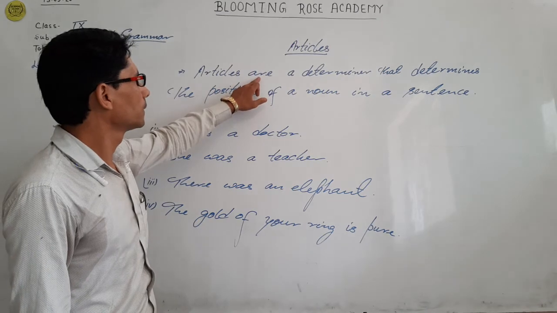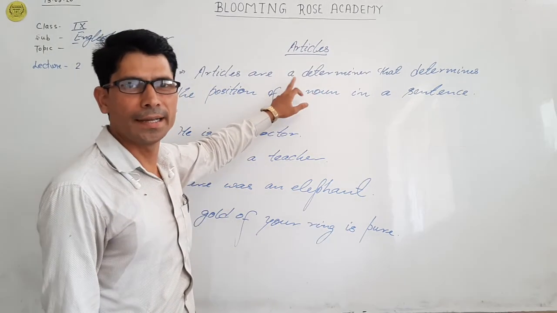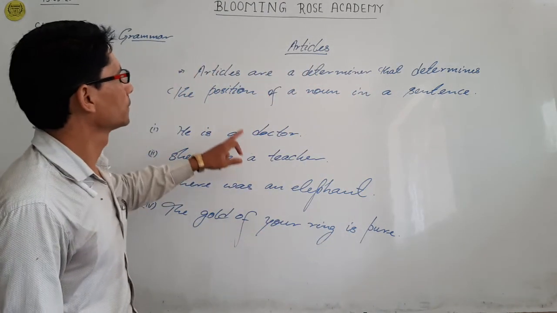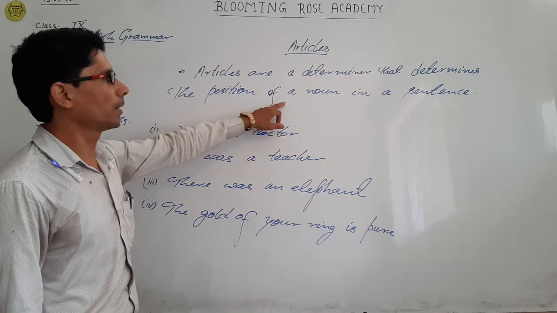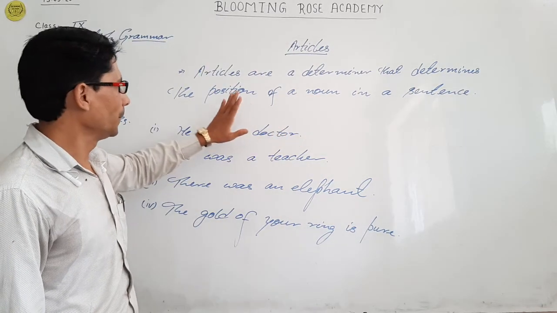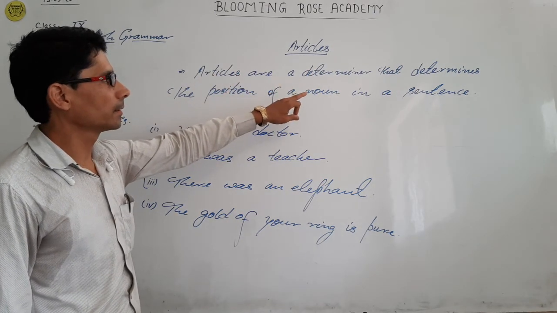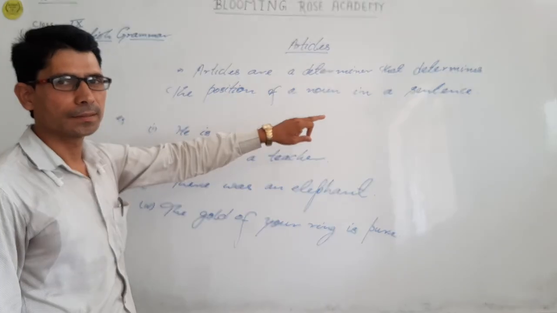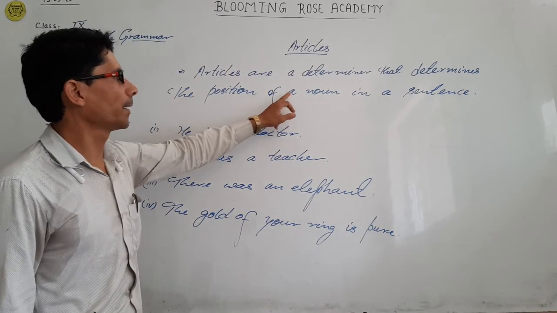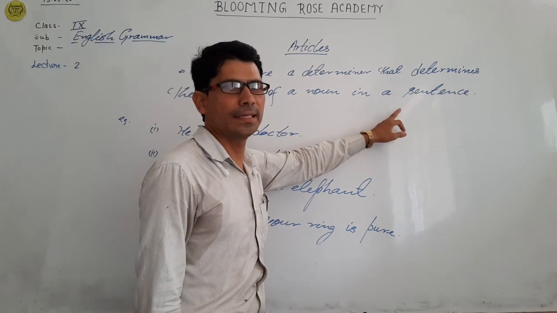Articles are a determiner. A determiner means a kind of determiner that determines the position of a noun in a sentence. Articles are a type of determiner that assures the position of a noun, any noun in any sentence.